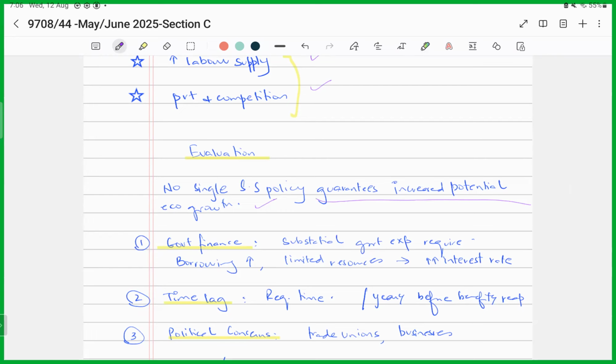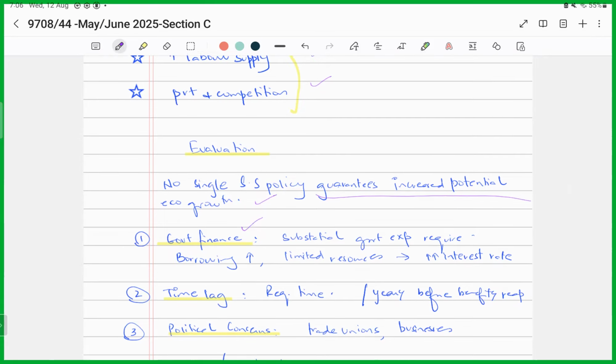For instance, government finance. Many of the supply side policies require heavy government expenditure, right? If we are spending on education, or infrastructure, or maybe research and development, they all require heavy government expenditure. And if the government has limited resources, like we discussed earlier, the government would have to rely on heavy borrowing, and that has a cost. Excessive borrowing could lead to a hike in interest rates, and this would then be a concern, right?